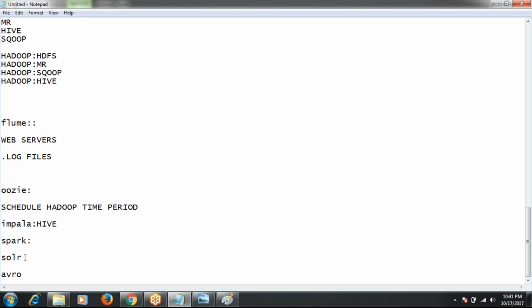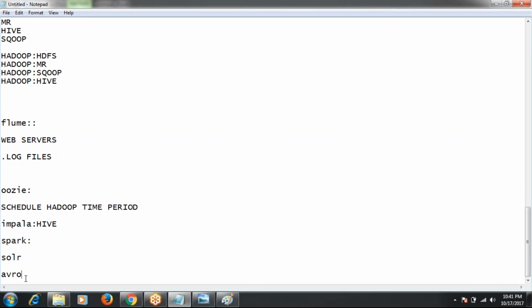For example, we have so many files, and we want to find out the files which contain a context like Hyderabad. Based on content also you can search. So that is the use of Solr.